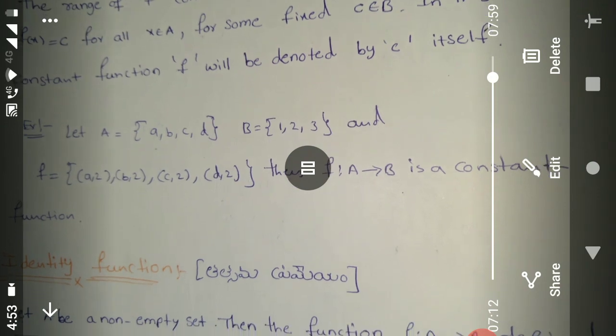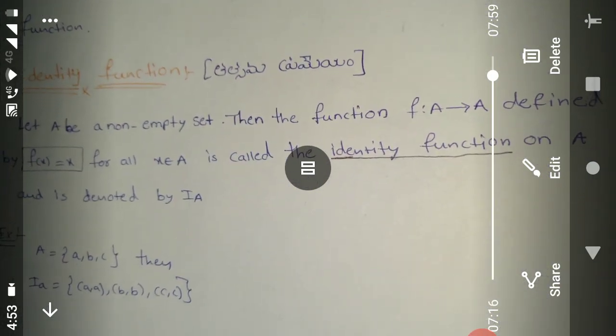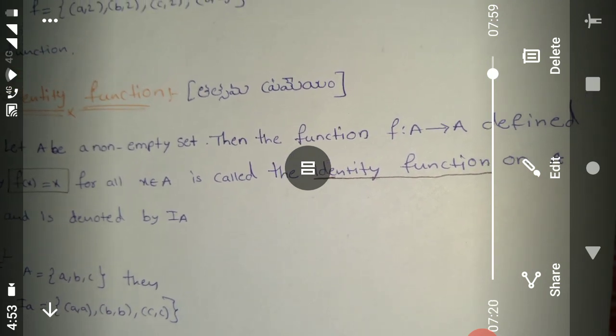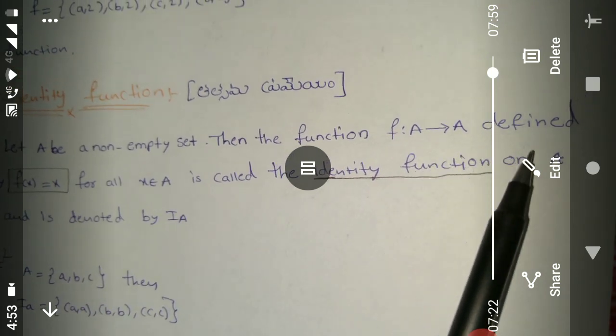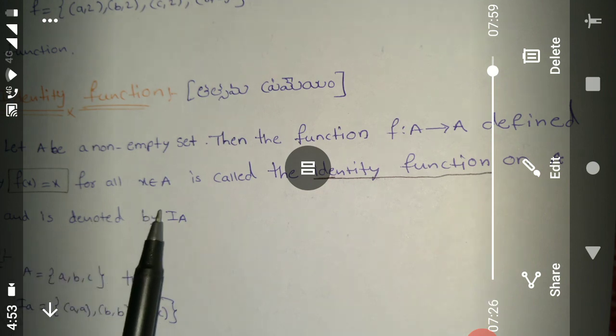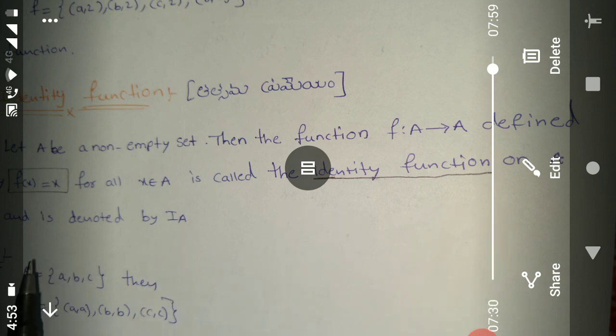Next, identity function. Let capital A be a non-empty set. Then the function f maps A tends to A defined by f of x equal x for all x belongs to capital A is called the identity function on A and is denoted by I A.